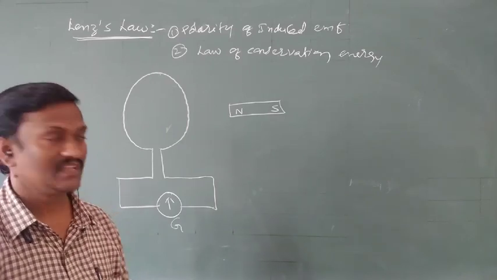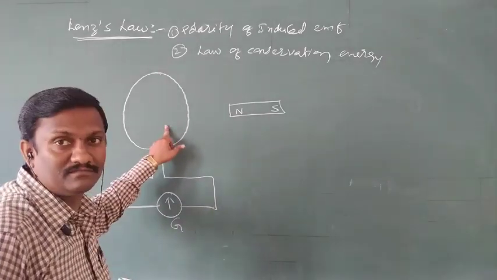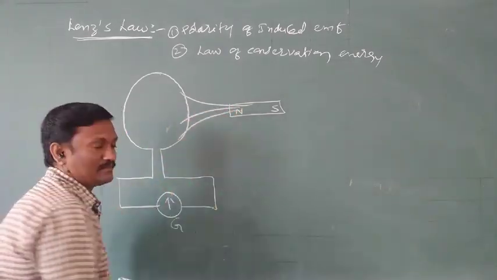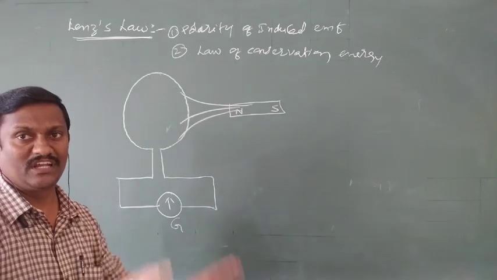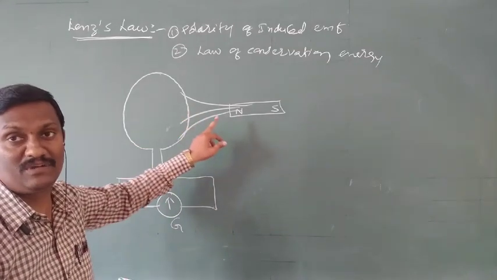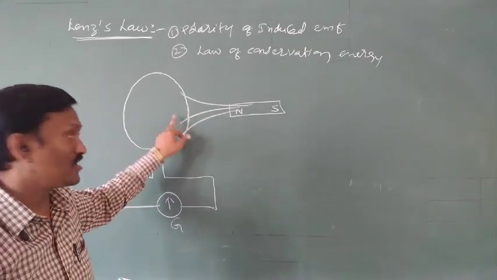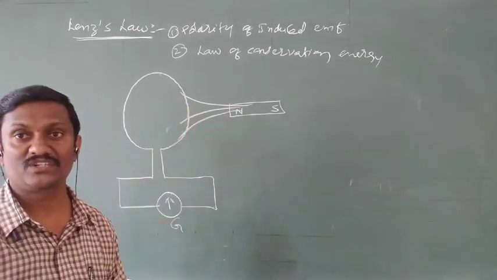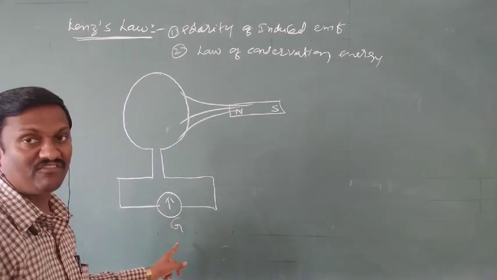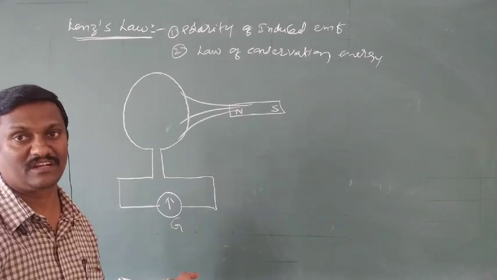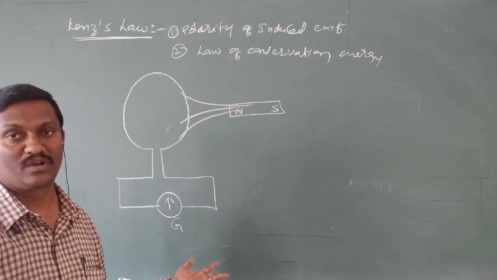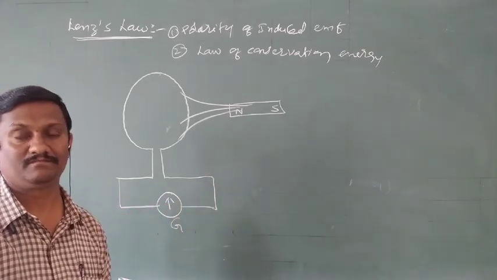First assume the bar magnet is stationary and the coil is also stationary. The bar magnet produces a magnetic field, consisting of lines of force. Both elements are stationary, so the flux linked with the coil does not change. Constant flux never produces current or EMF. So when both are stationary, the galvanometer shows zero deflection, because constant flux never produces EMF or current. Without doing work, current is never produced. Here there is no conversion of mechanical energy into electrical energy.